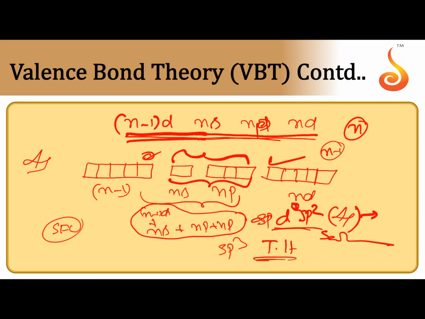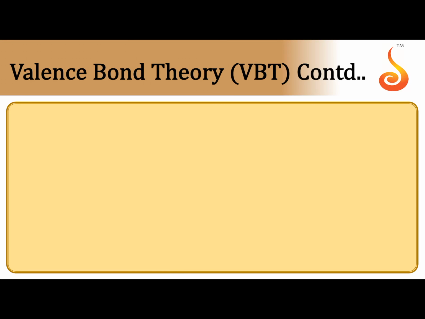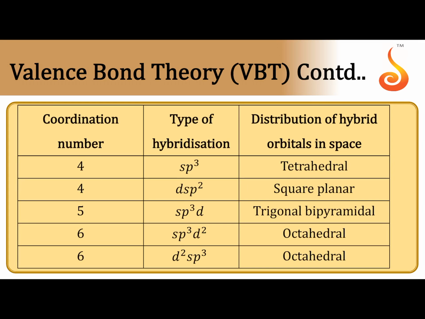So, based on the ligand approach, when the coordination number is 4, the hybridization may be dsp2 or sp3. dsp2 is square planar, in the presence of a strong field ligand, and gives a low spin complex. sp3 is tetrahedral, in the presence of a weak field ligand, and generally gives a high spin complex.